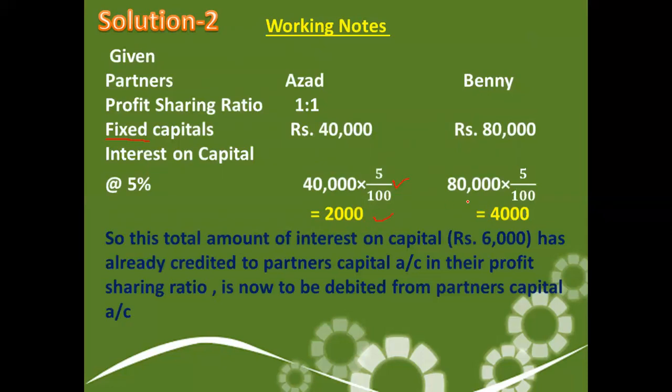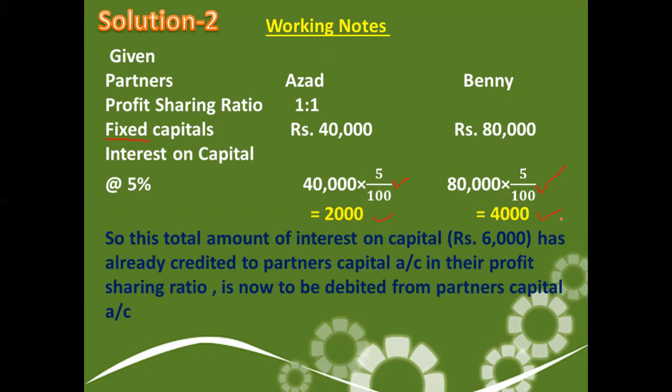In the similar way, the capital of Benny is 80,000 and interest on capital at the rate of 5%, when calculated, comes to 4,000. So the total interest on capital stands at 6,000, which has already been credited to partners' capital accounts in their profit sharing ratio.